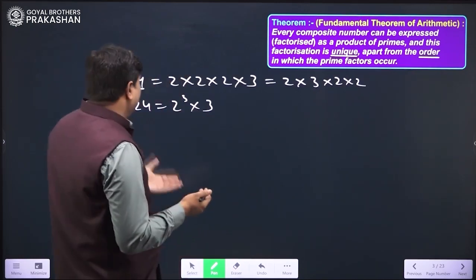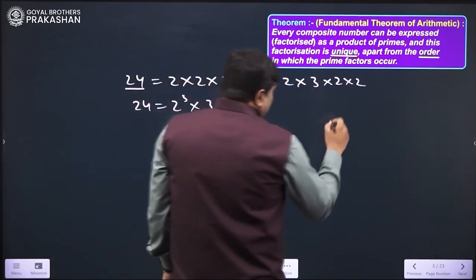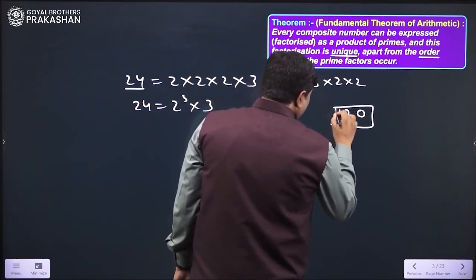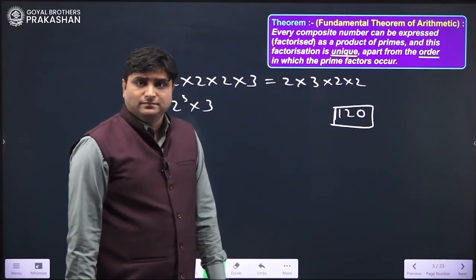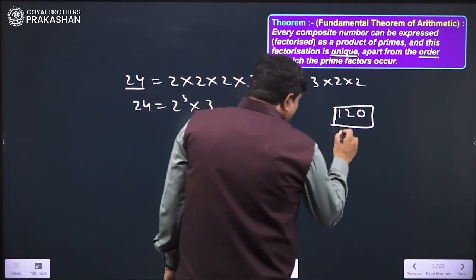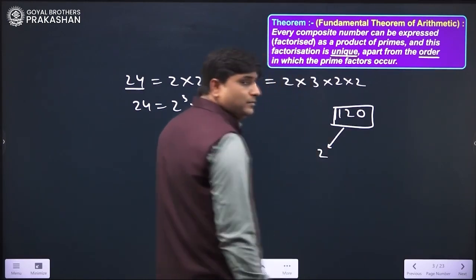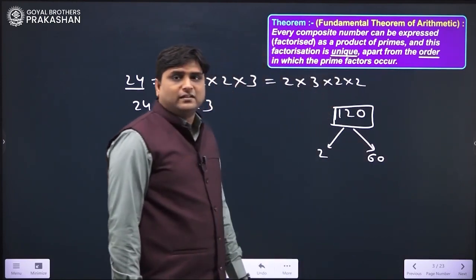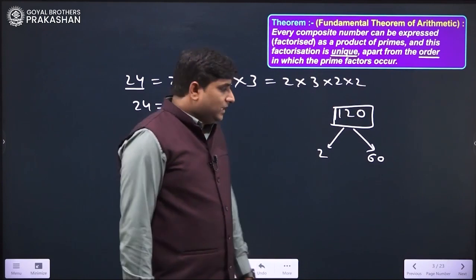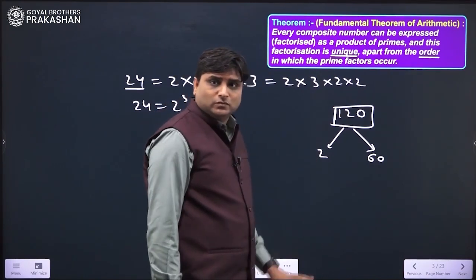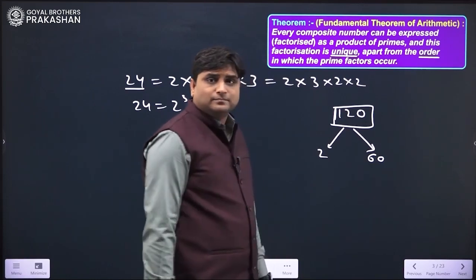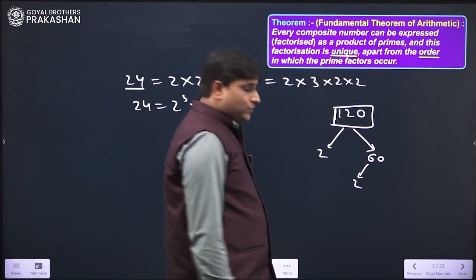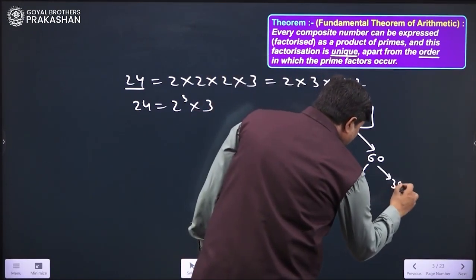So every composite number, not only 24. Suppose I take the number 120. If we divide it by 2, 2 is a prime number, so the other number will be 60. Now we can say 2 and 60 both are factors of 120. Now 2 is prime, no need to divide it further. 60 is not prime. So if we divide 60 further, 60 is also divisible by 2. So it will be 2 and 30.